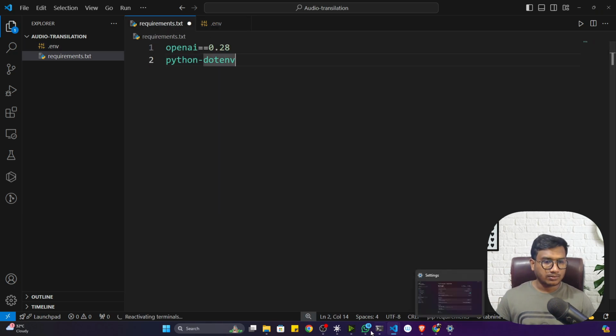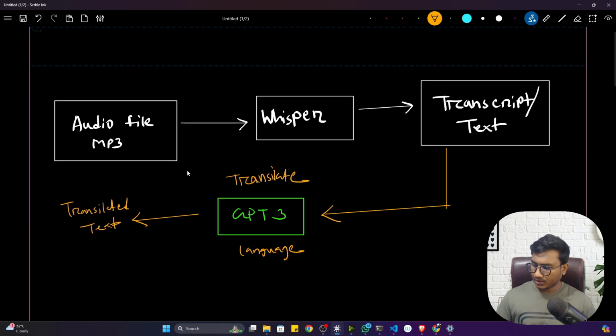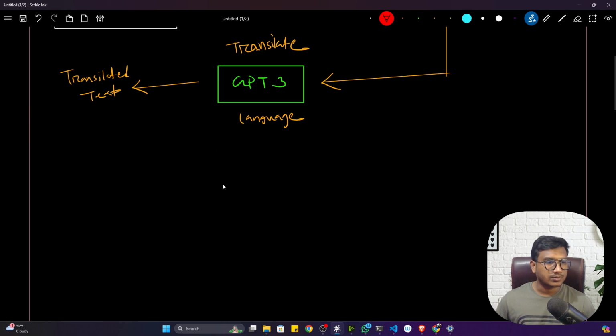Fine. Now here I'm going to create a user interface. That means the user can upload this audio file. For this I need a web interface, a web application. To create the web application, I'm going to use a framework called Flask. Flask is a framework inside Python, and with its help you can create a web application.